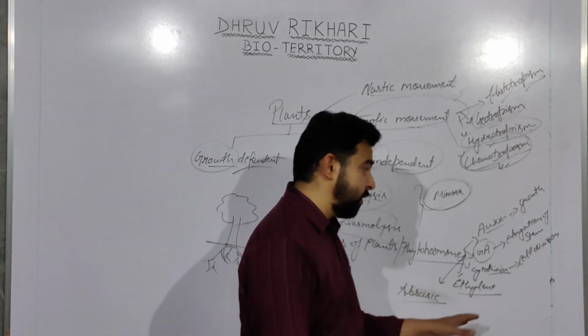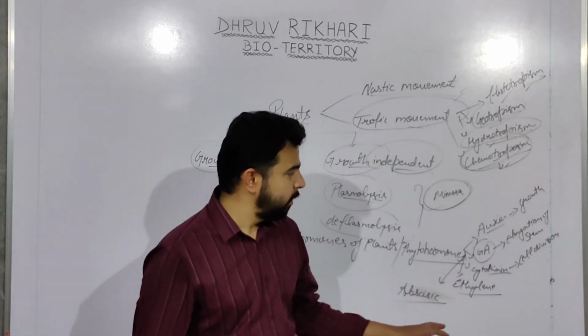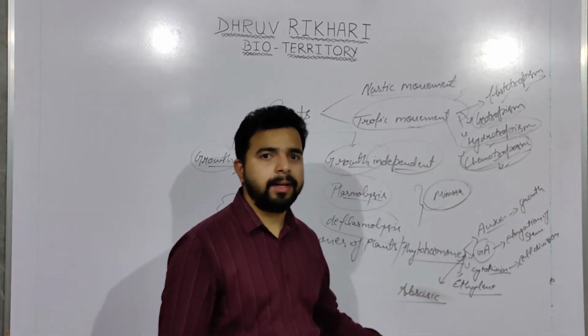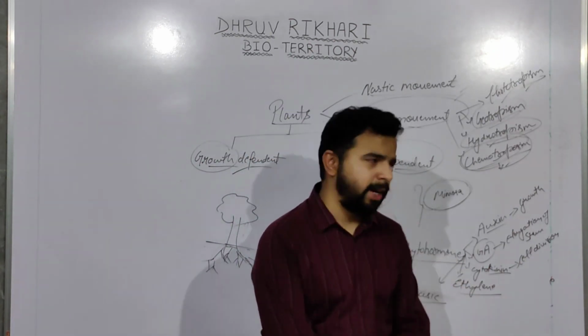So these abscisic acids are inhibiting the growth of plant, or they are helping in the dormancy of plant.